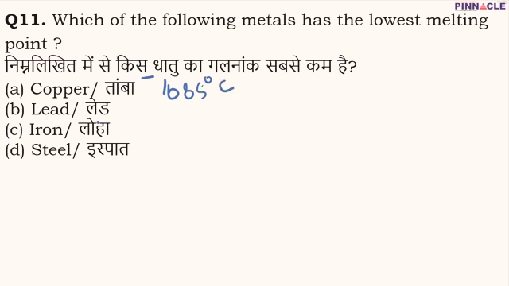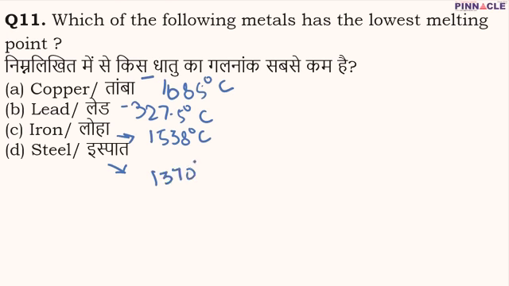The melting point of lead is 327.5 degrees centigrade. The melting point of iron is 1538 degrees centigrade, and steel has a melting point of 1370 degrees centigrade. So it is very clear that the lowest melting point is that of lead, hence B is going to be the correct option.